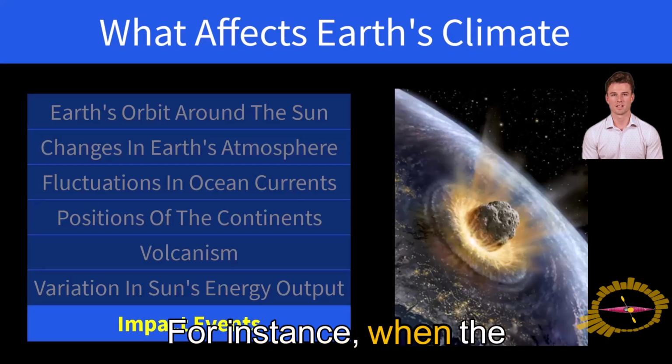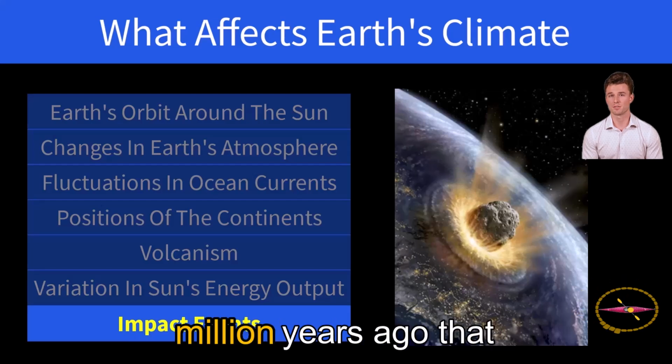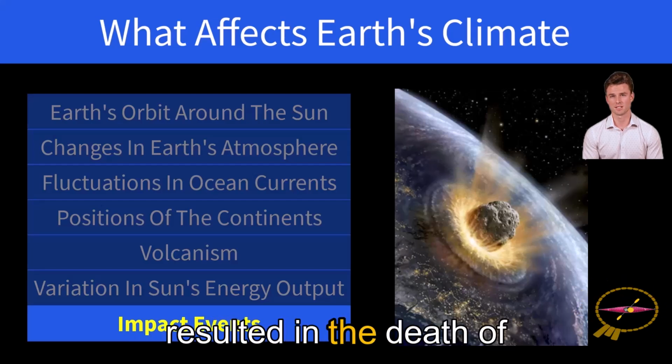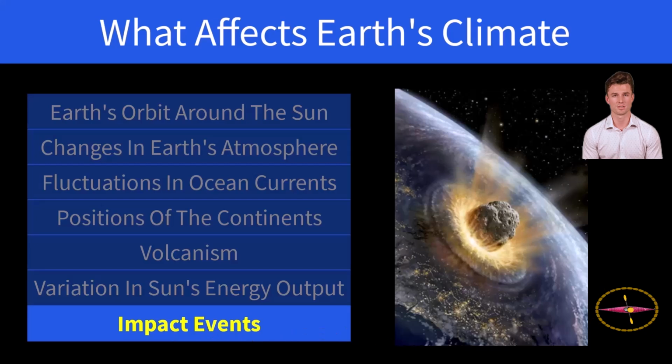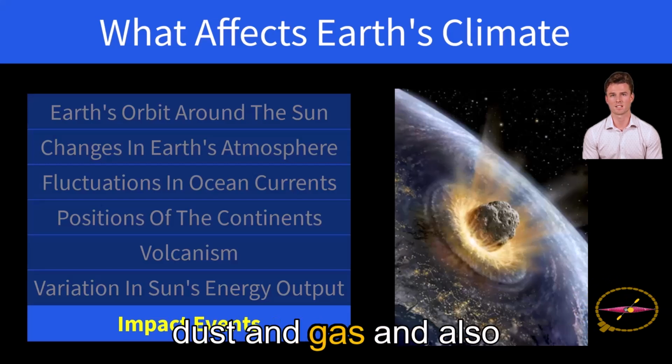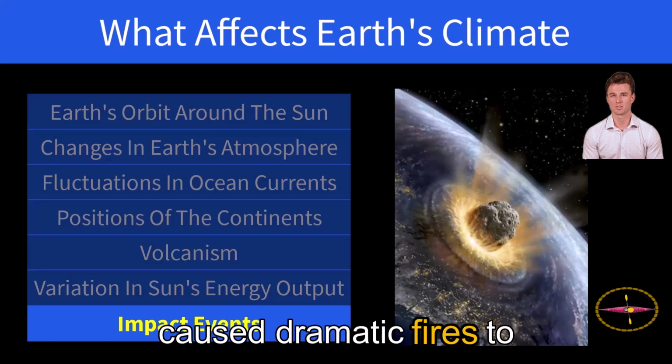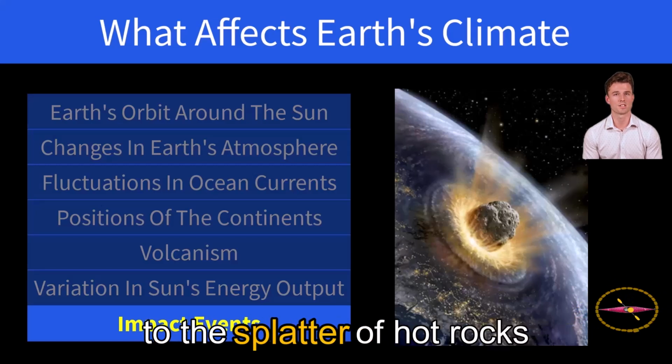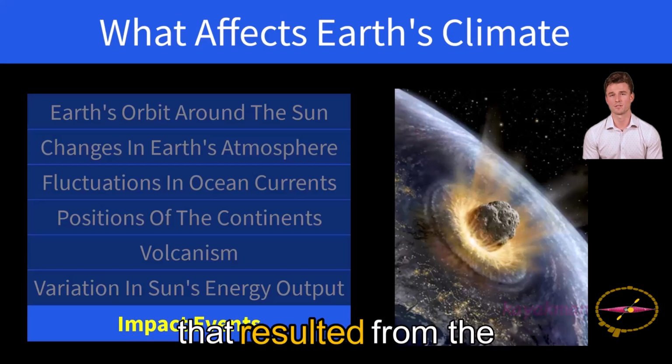For instance, when the asteroid struck the Earth 65 million years ago, that resulted in the death of most of the dinosaurs. That event covered the Earth in large amounts of dust and gas, and also caused dramatic fires to erupt all over the world due to the splatter of hot rocks that resulted from the impact.